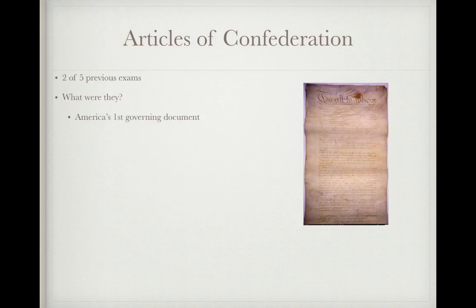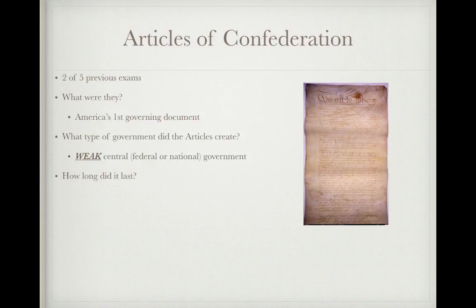All right, so let's start talking about the Articles of Confederation. This appeared on 2 of the 5 previous exams, and you need to know what they were. They were America's first governing document. And it's important to know that the government under the Articles was very weak. It created a weak central government, and other words for central are federal and national. So when you see Articles of Confederation, think weak government. It did not last long. It was only around until 1789 because it was so weak.